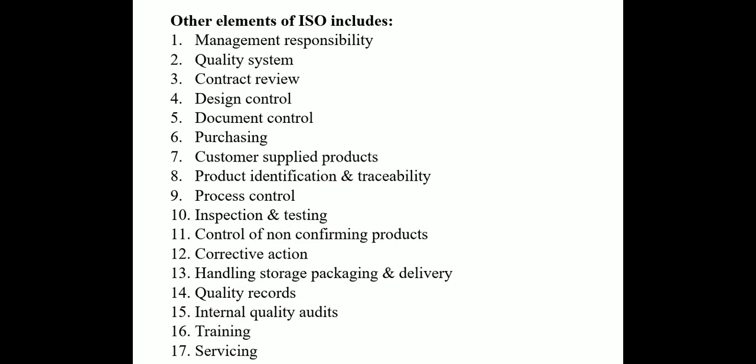Control of non-conforming products. You must have a procedure to control the product which does not satisfy the specified requirements. Next, corrective action. You must have a procedure to investigate the cause of problems and ensure corrective action to prevent recurrences. Handling, storage, packaging and delivery. You must have a good system for storage and controlling the various parts that will compose your product during product development and through product delivery. Quality records. You must identify and keep records to demonstrate achievement of product quality and effective operation of your quality system.